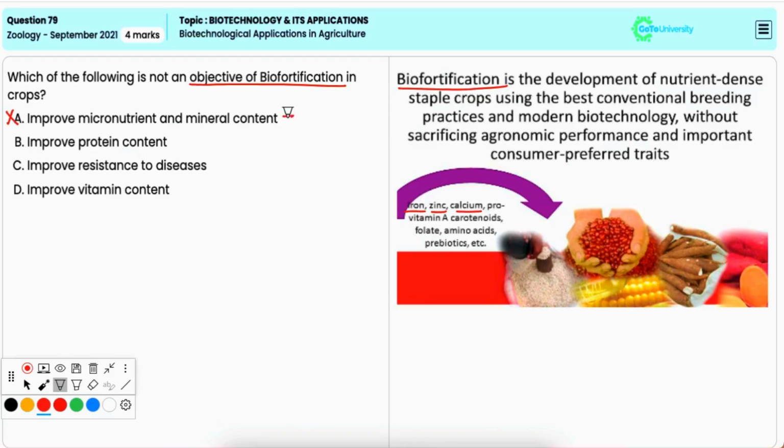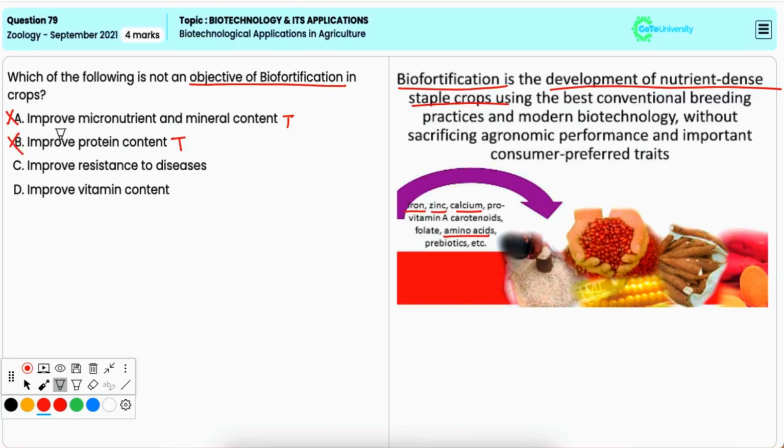Option B, improve protein content. Now, increasing the protein content in crops is also an objective of biofortification to improve the nutritional quality, especially in regions with protein deficiencies. Hence, it is an incorrect option.